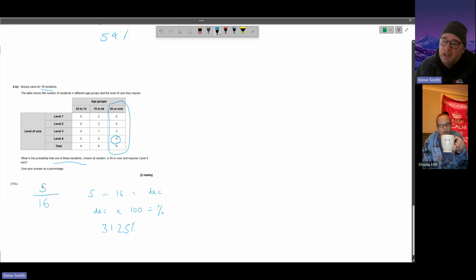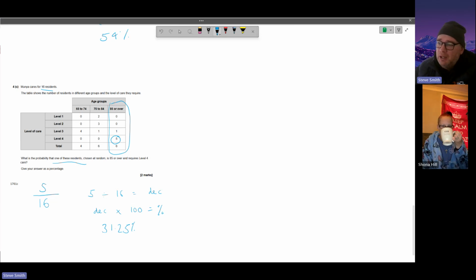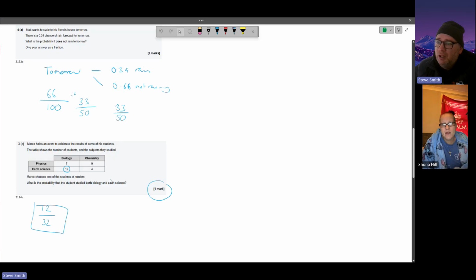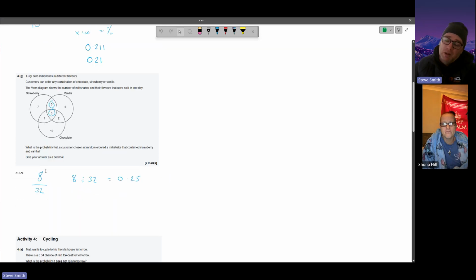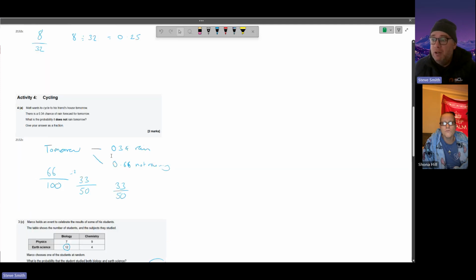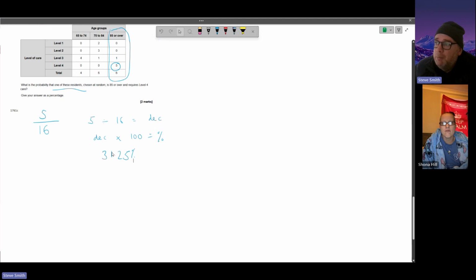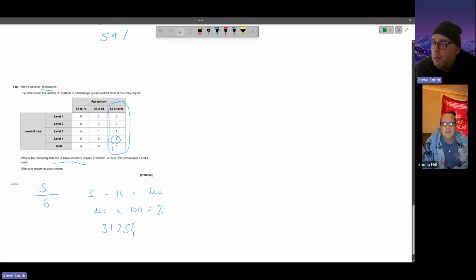Sometimes you just recognize the fraction. There was a question above where instantly you recognize an equivalent fraction, 8 out of 32. I'm like, right, that's a quarter because that number is 4 times bigger than that. So you don't really need to do 8 divided by 32, but it's calculator paper, so trust your brain and go for it. And that, out of the last 4 exam papers, that's all the probability questions.